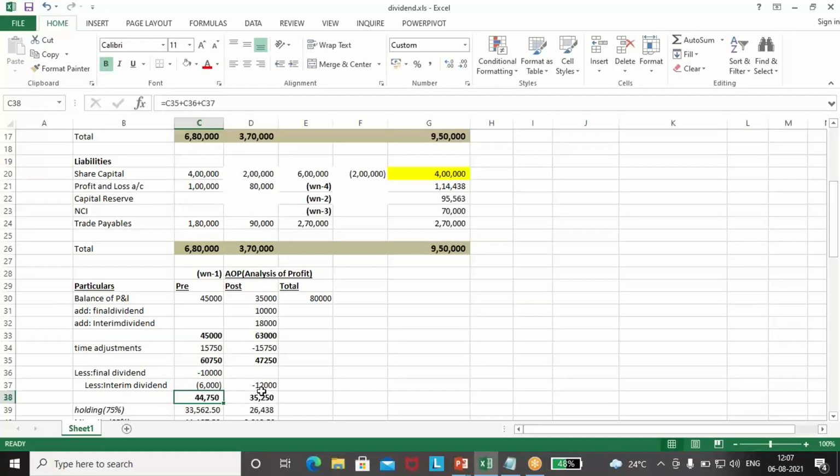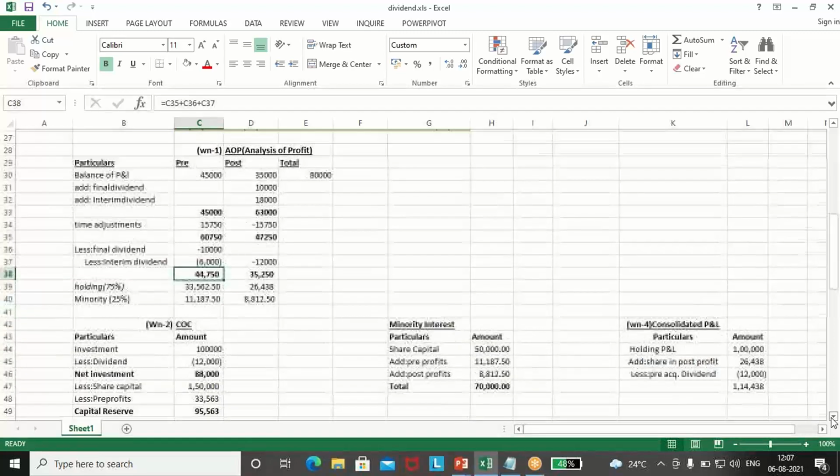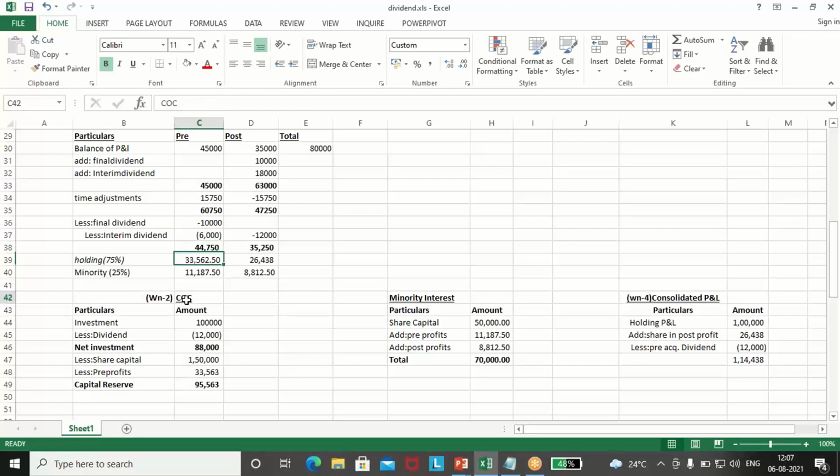6 months, 3 months belong to the pre and 6 months to the post. So we have come to the correct profit now, 44,750. Now holding percentage is 75% and minority is 25%. We'll calculate 75% and 25% here only. Now we'll see whether it's a goodwill or capital reserve.